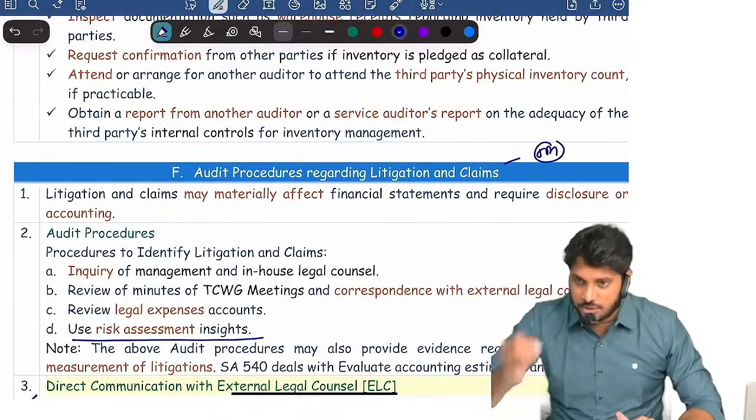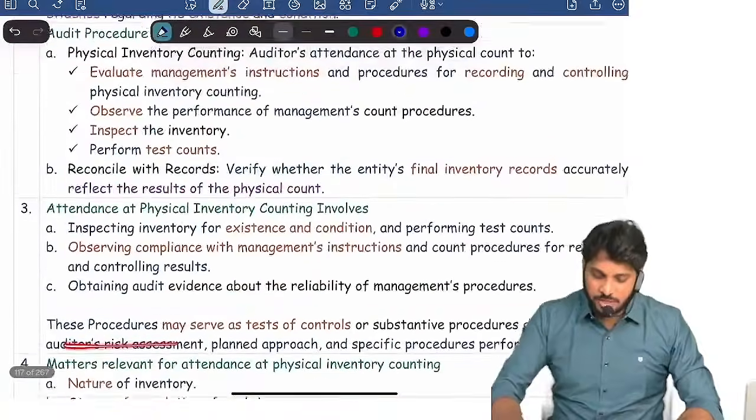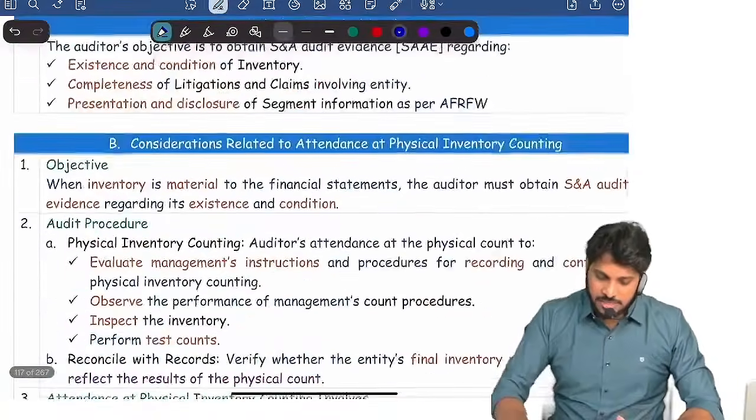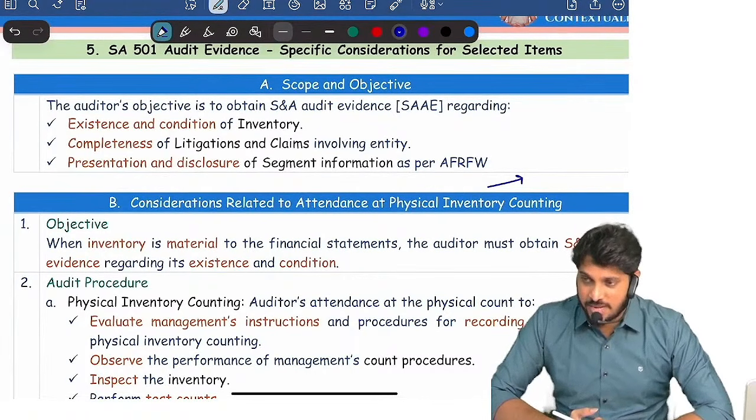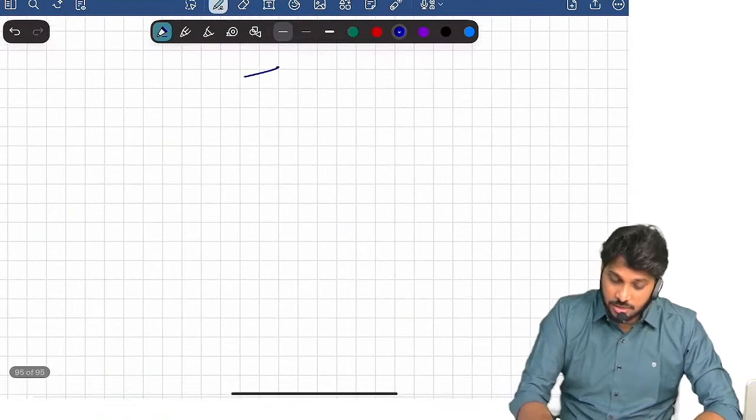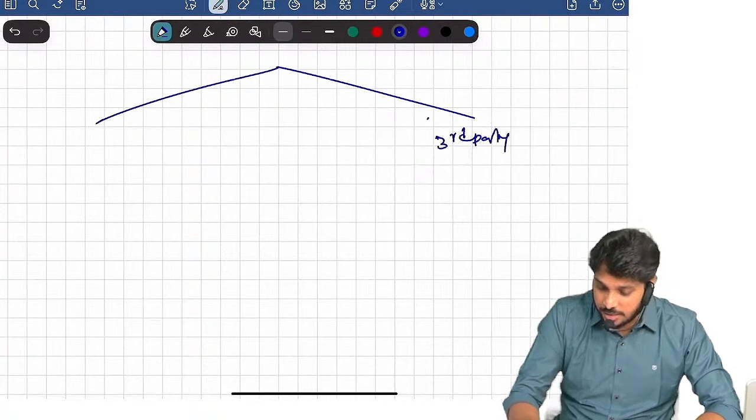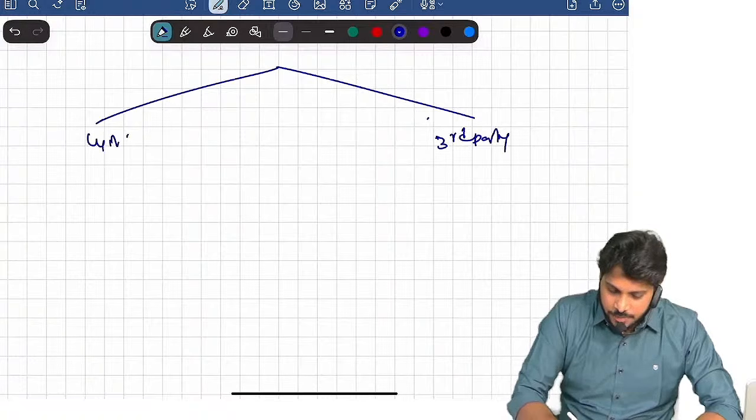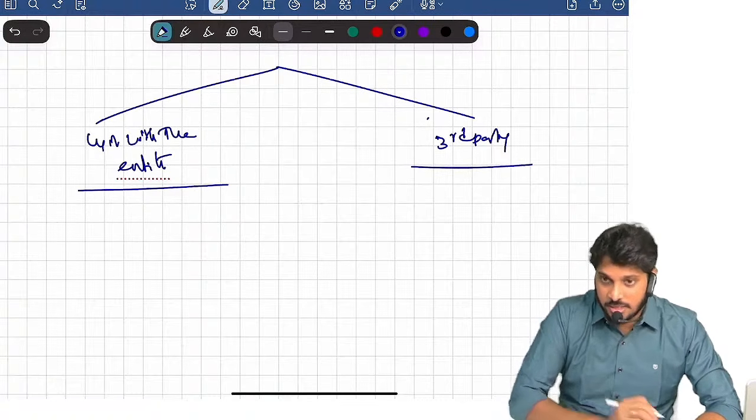So that's it regarding audit procedures regarding litigations and claims. There is a 5 marks possibility on this. Then we have inventory. The auditor has to obtain sufficient appropriate evidence regarding existence and condition of inventory. Now, when you think of inventory, there are two circumstances broadly: inventory lying with the entity, or inventory lying with a third party.